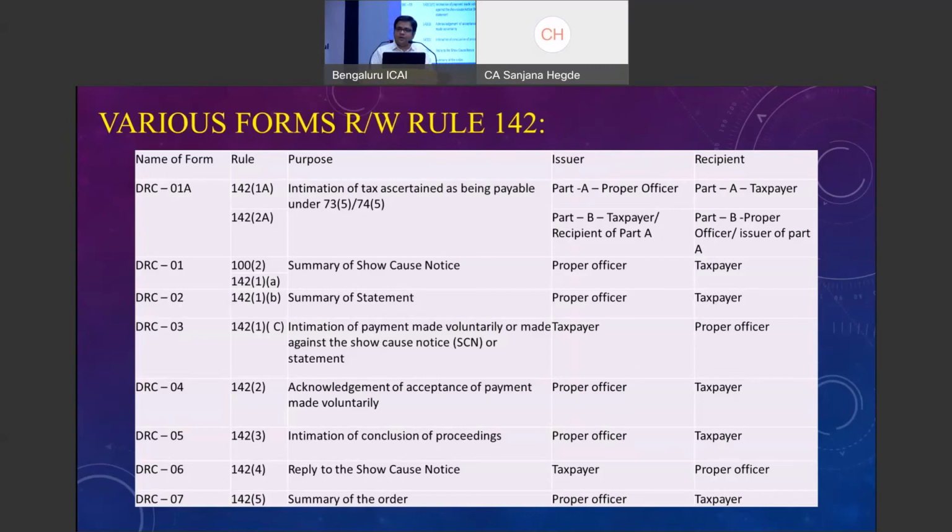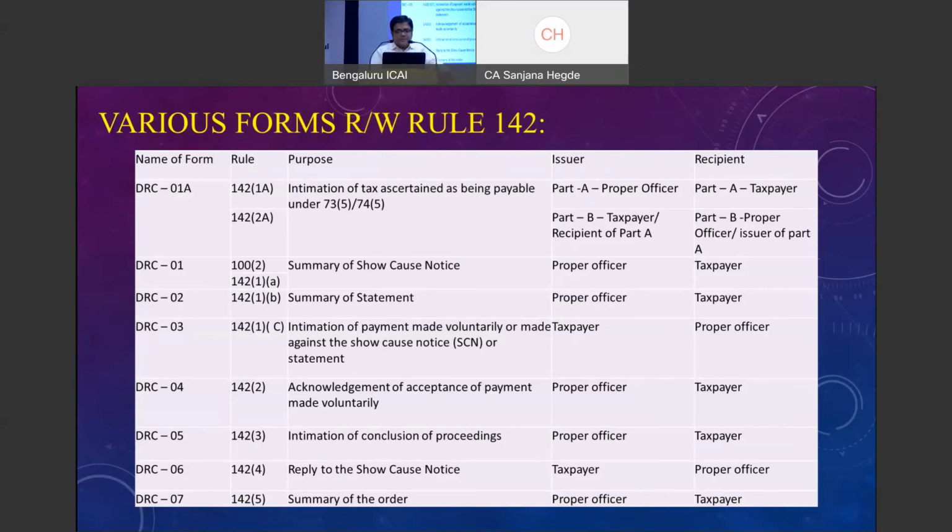DRC-03, as we regularly use, is used for payment of tax, and we select voluntary basis under 73(5). If the department's order has come, the notice is confirmed under section 74. If you wish to close the issue, the assessee is willing, then it should be selected as 74.